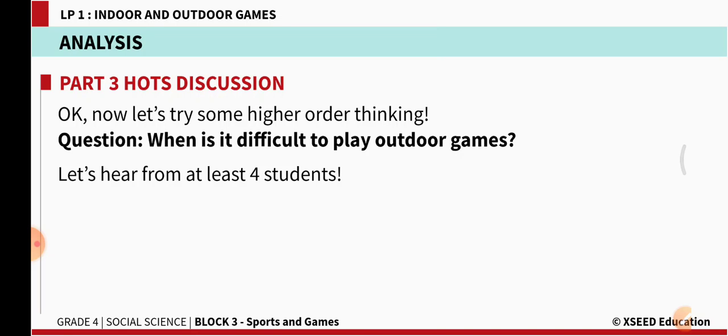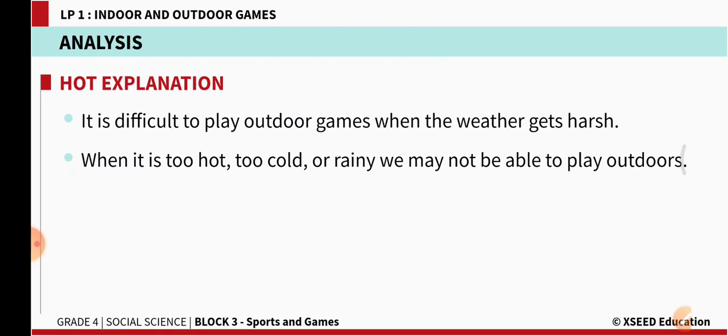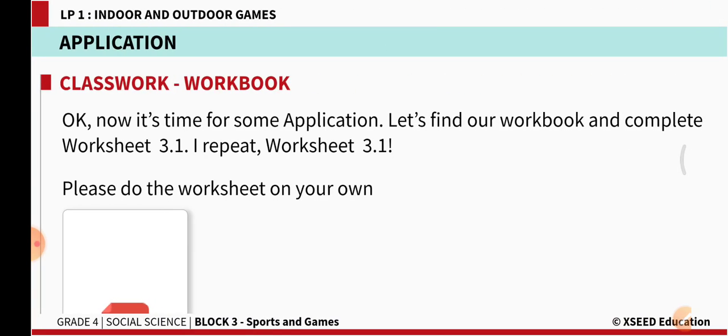If it is very cold outside, then also we can't play outdoor games. If it is raining heavily, we don't go out. So at those times we don't play outdoor games. It is difficult to play outdoor games when the weather gets harsh. When it is too hot, too cold or raining, we may not be able to play outdoors, right?